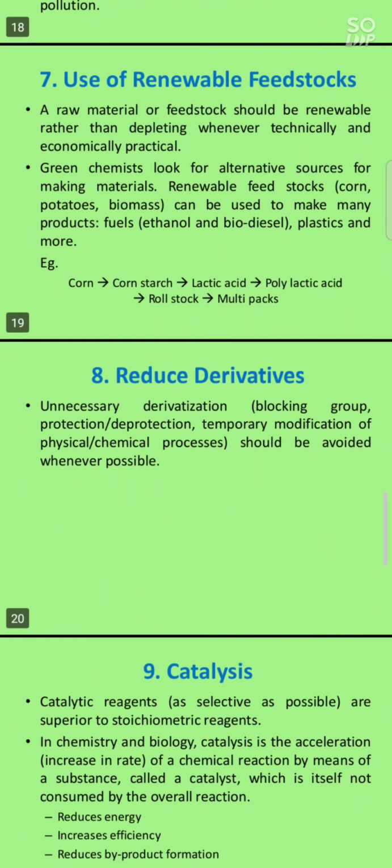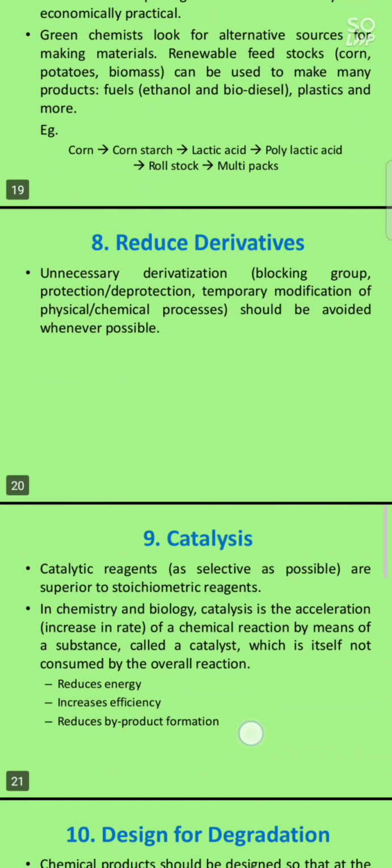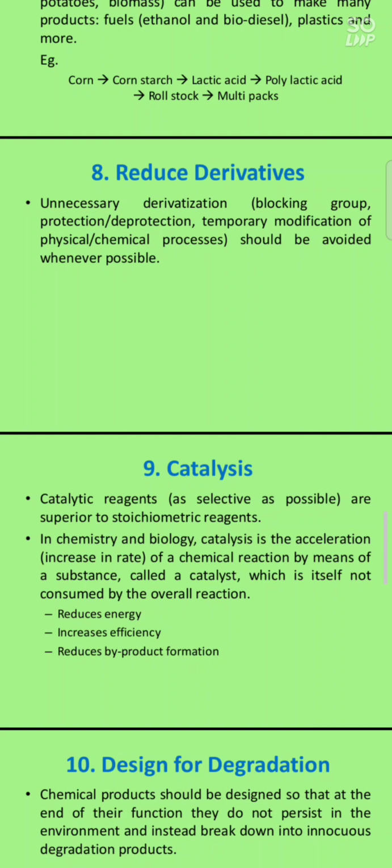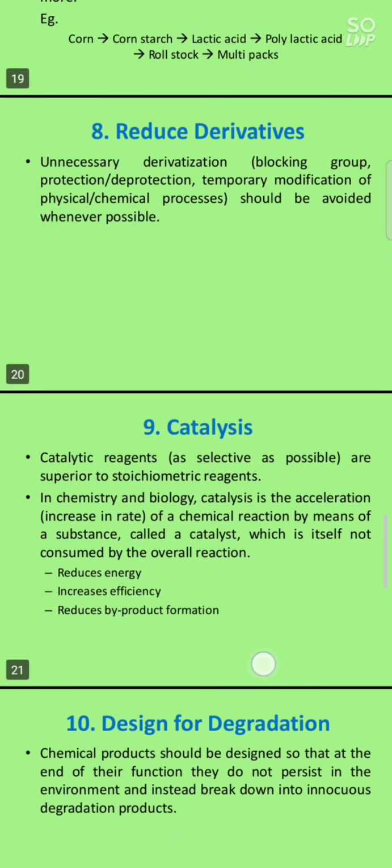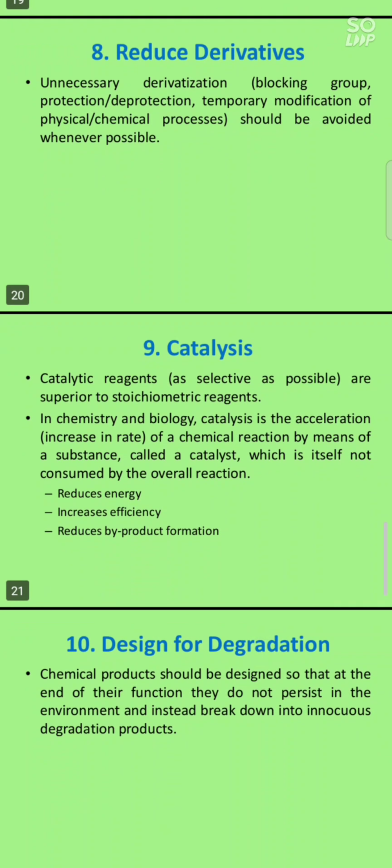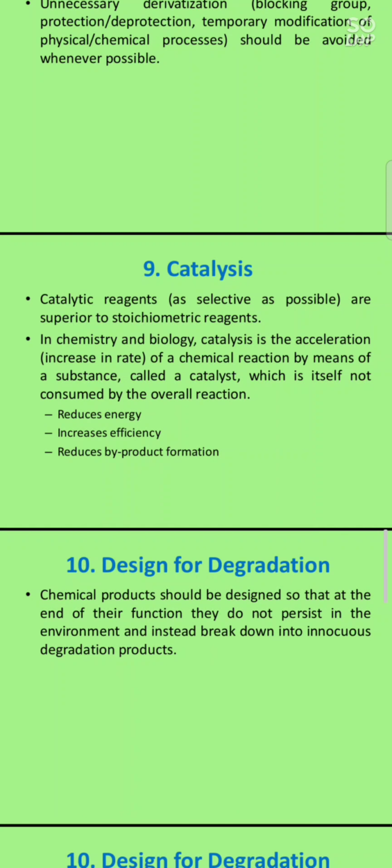Next one is reduce derivatives. We need to avoid unnecessary derivatization, blocking groups, protection, deprotection, and temporary modification of physical or chemical processes whenever possible. Next one is catalysis. Catalysis means we use some reagent added to speed up the reaction, and that catalysis sometimes should be prevented. Due to catalysis some hazardous product may be the final product, so we need to use less catalysis, and a selective catalyst should be used which may cause less hazardous and non-toxic materials.